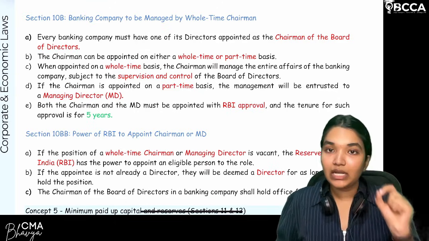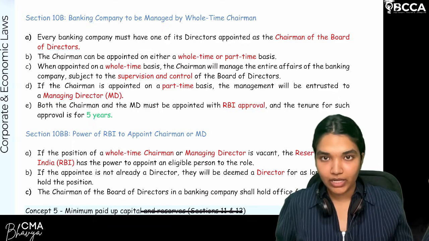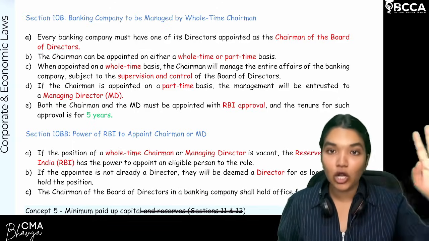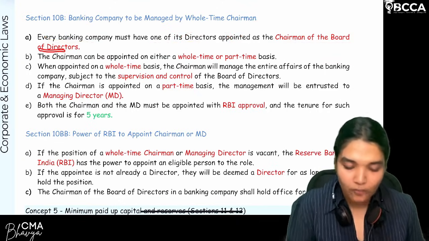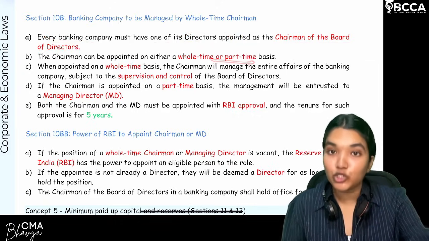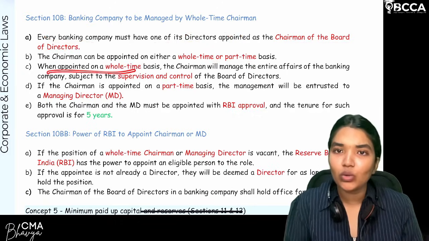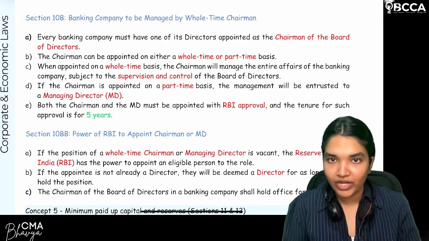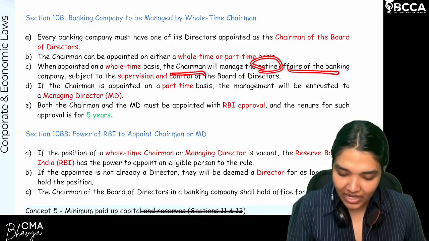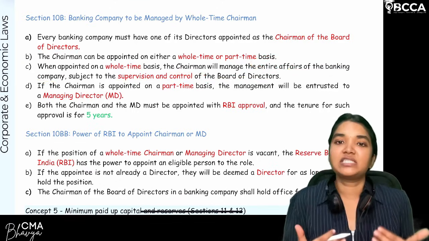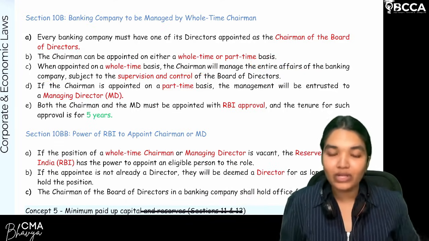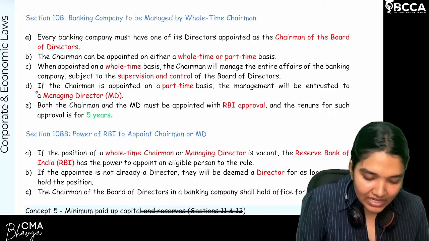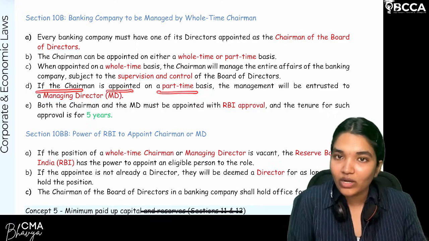Now if that particular person is a part-time chairman, then a managing director needs to be appointed. If he is a full-time chairman, a managing director need not be appointed. Every banking company must have one of its directors appointed as chairman of the board of directors. He can be either a whole-time chairman or a part-time chairman. If it is whole time, then the whole affairs of that particular bank will be in the hands of that chairman. The chairman will manage the entire affairs of the banking company, subject of course to specific activities, and supervision and control will be executed by the whole board of directors, but the overall control and the main person will be the chairperson. Clear?